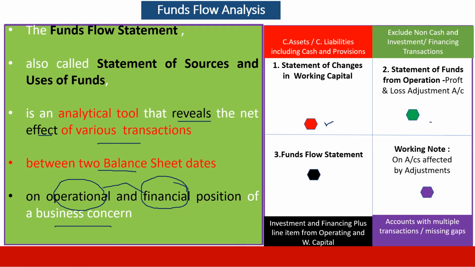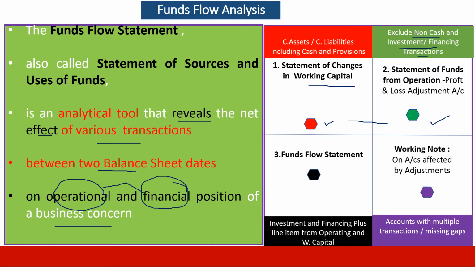it splits operating activities for analysis purposes into two groups. One, the statement of changes in working capital, which is a part of operations under cash flow. And we also have exclusion of non-cash and investment and financing transactions.